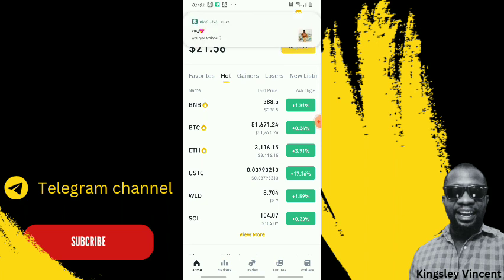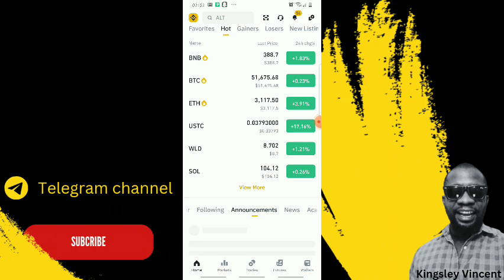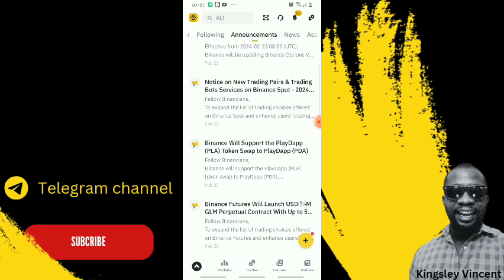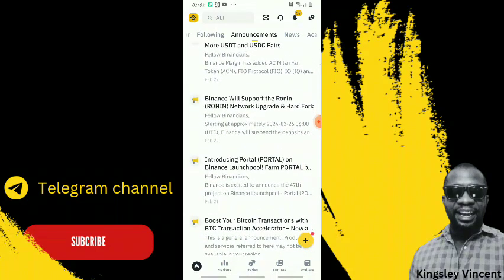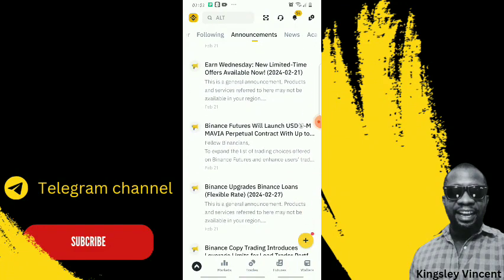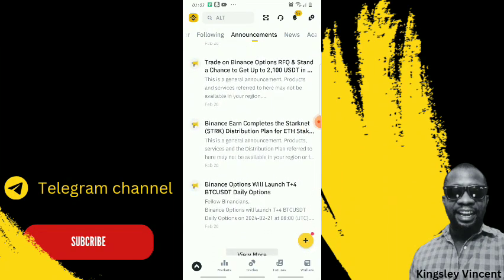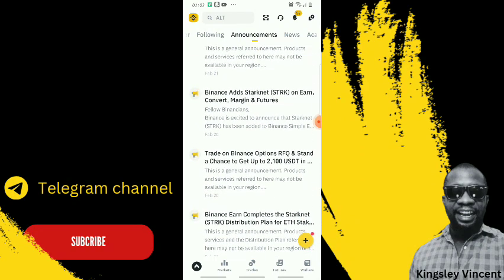So all you have to do right now is to deposit money into your account. First of all, you watch how to deposit money on Kucoin. Once you have your money deposited on Kucoin, you move it to Binance. That is where you have a new listing. You move it to Binance and you come over to announcement, because that is where you will see the opportunity to buy a coin before it is listed. They want to list a coin on Binance very soon. That is Portal.